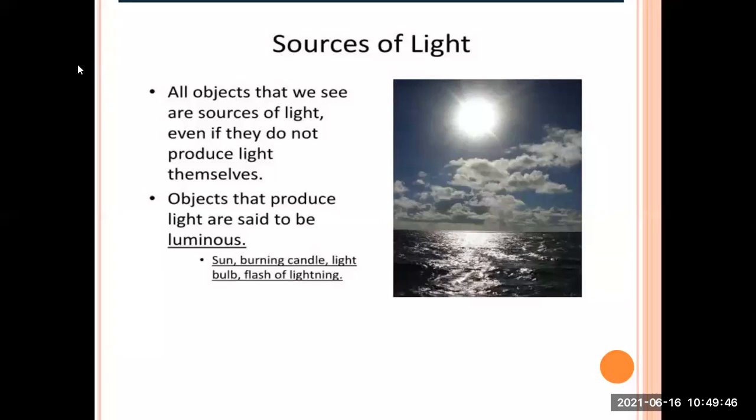Okay, objects that produce light are said to be luminous. Sun, burning candle, light bulb, flash of lightning. During thunderstorms or during this rainy weather, you can observe the flash of lightning, okay, which has light in itself, and it emits. So these are the sources of light.